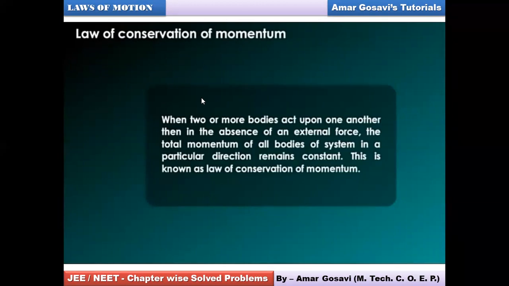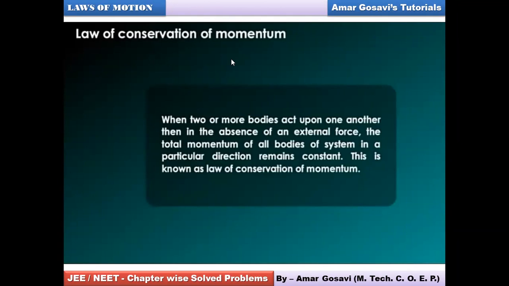Let's understand that. So what it says is, when two or more bodies act upon one another, in simple words, they collide with each other. So when two or more bodies act upon one another, that means they collide, then in the absence of external force, the total momentum of all bodies of the system in a particular direction will remain same or constant.